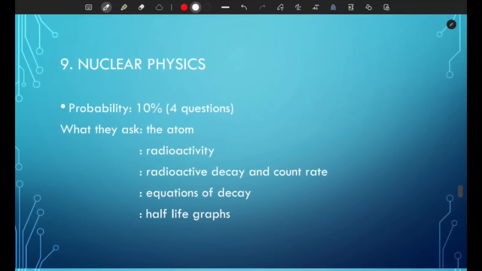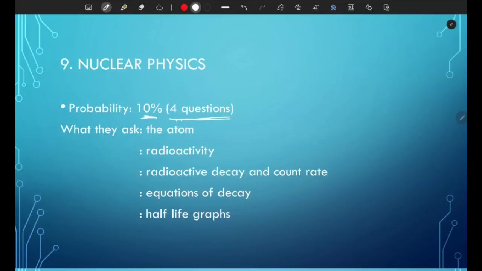Nuclear physics. So this has a probability of 10%, and it's about 4 questions per paper. And what I found interesting is that every single time it had 4 questions. So since the 2023 papers, it's always 4 questions per paper. So expect 4 questions per paper, unless Cambridge decide to change things up.